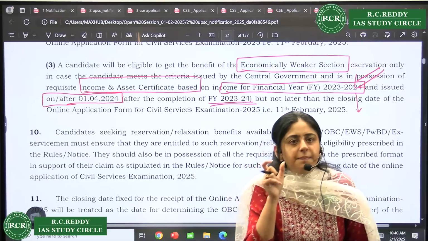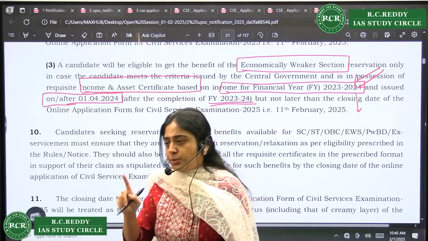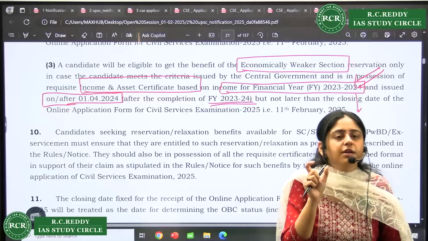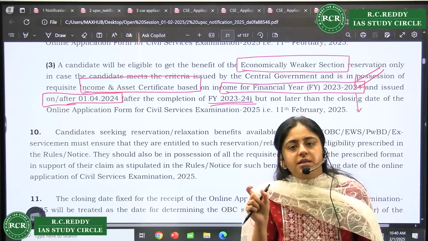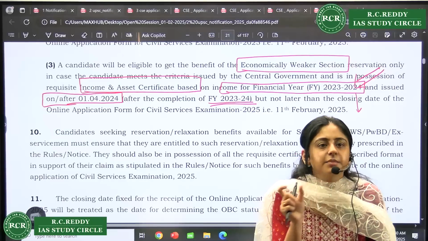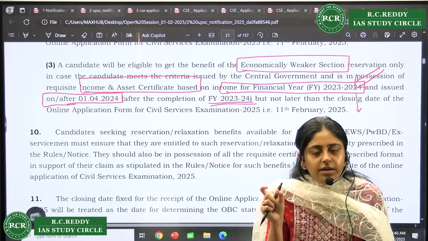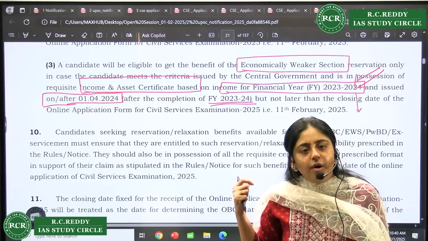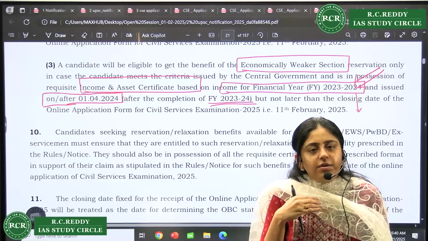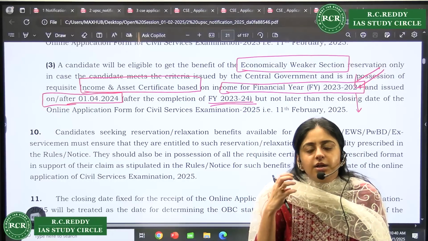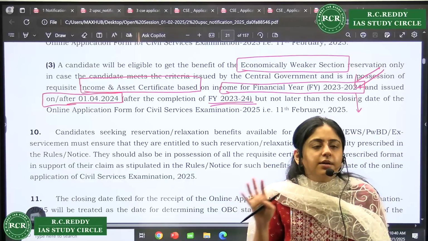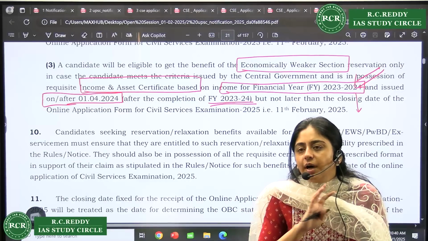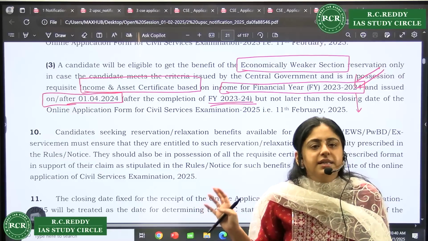So these are certain basic things, and especially, just 1 minute, if you are in the PWD category, there you will need a designated doctor's certificate to declare the percentage of your disability, and whatever the benchmark disability in the form is dictated. So whenever you are availing of reservation, you should be ready with crystal clear documents to be uploaded. Right? There should not be any ounce of doubt over your candidature when you are filling these categories.